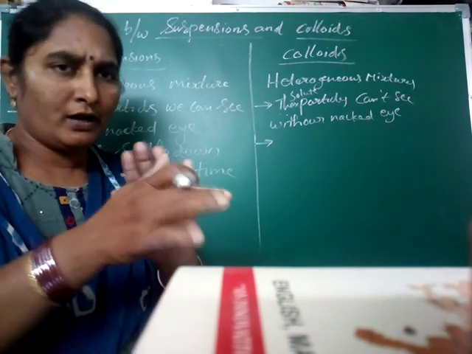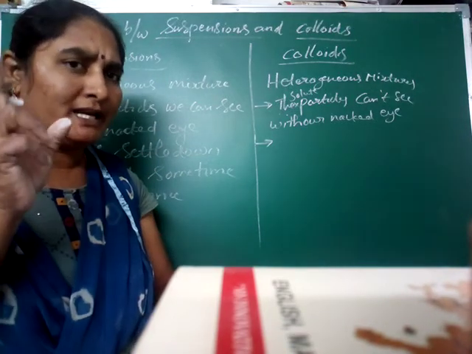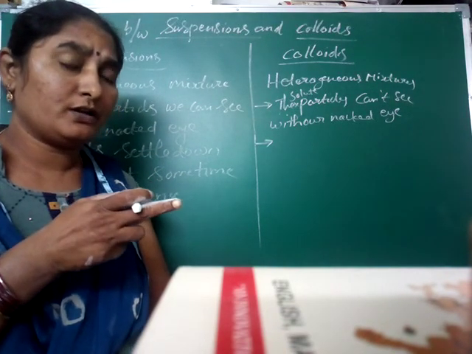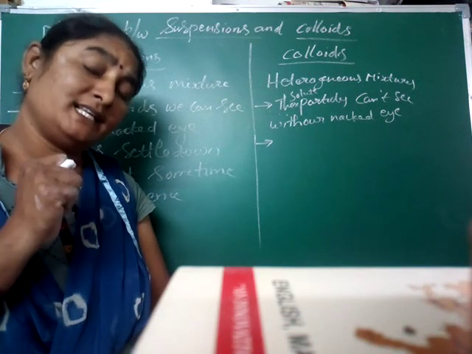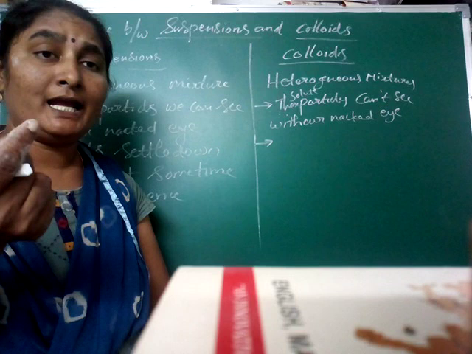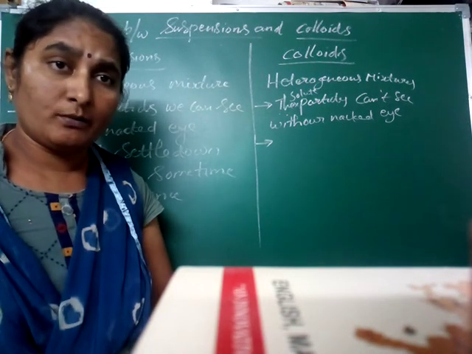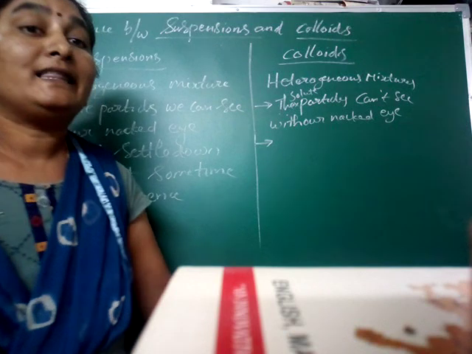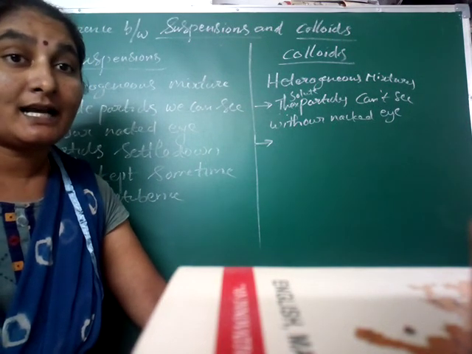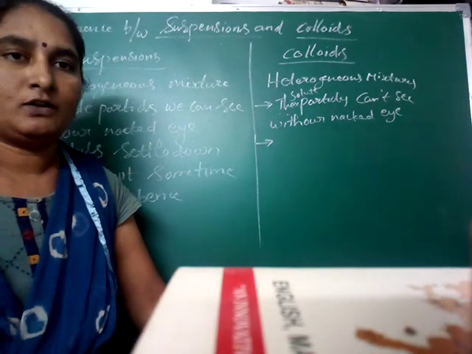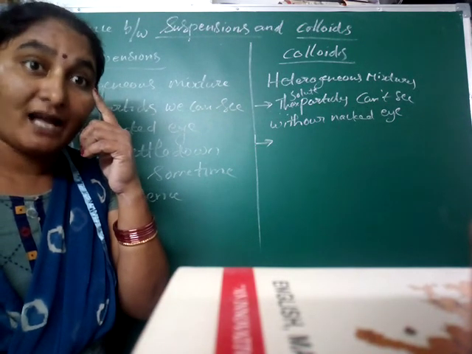When you combine those two, many of you are thinking: madam, is it a homogeneous solution, because milk completely dissolves in water? No. Yes, you are thinking like that, but the milk particles are non-uniformly distributed in water, and we cannot see them with our naked eye.